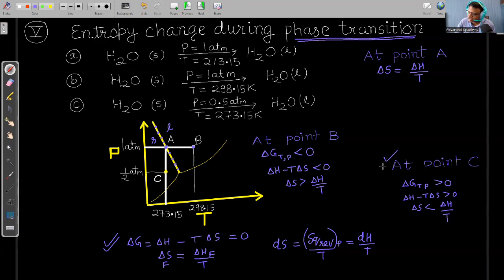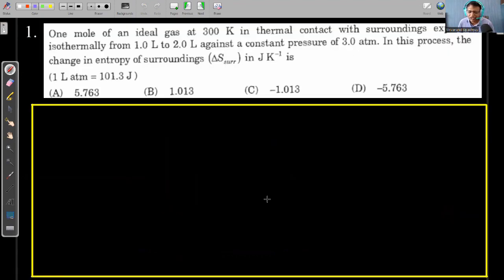So these are very simple but very useful. They can ask questions based on that, how to apply the concept of spontaneity in order to calculate the relation between entropy change and enthalpy change. Okay. Now try to solve this question.